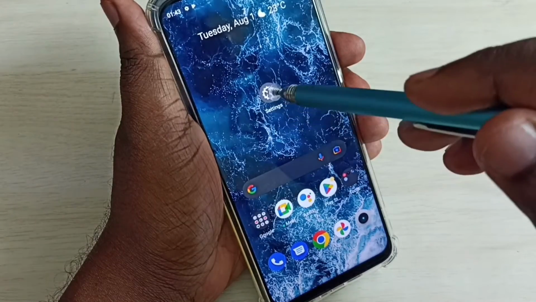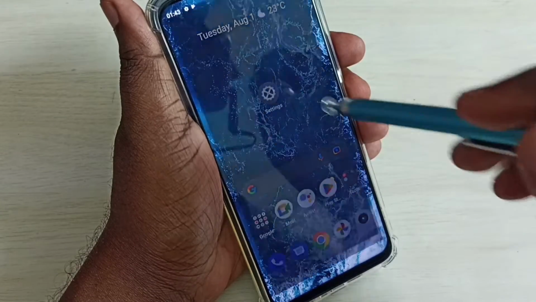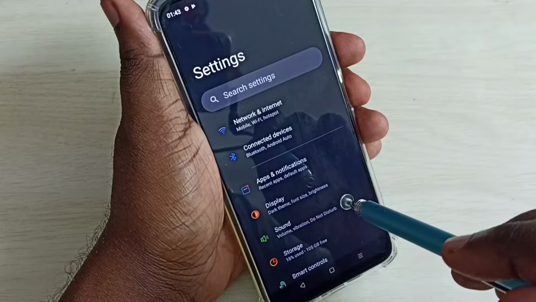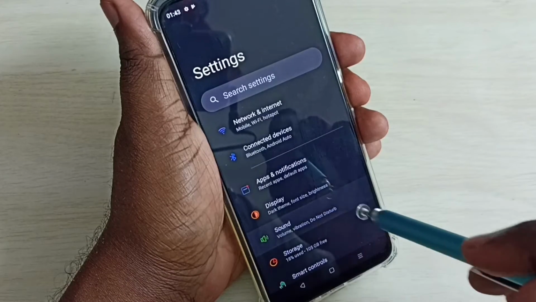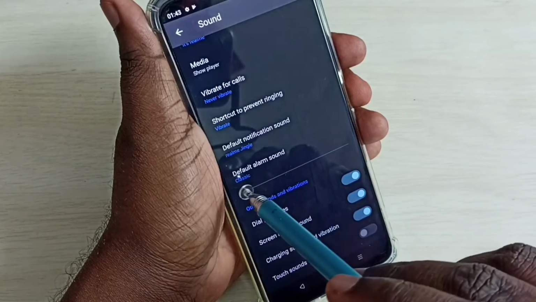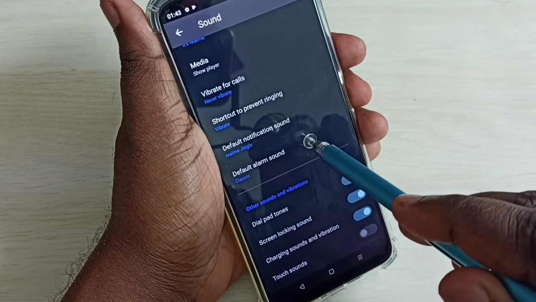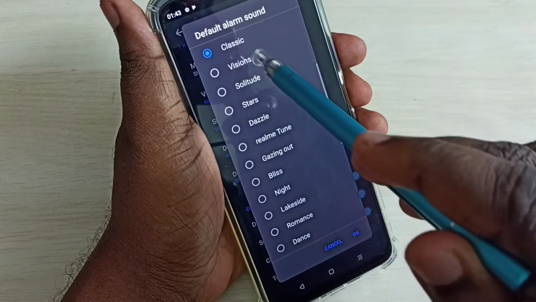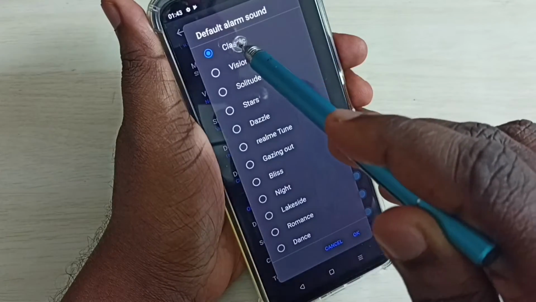Go to settings, tap on the settings icon, then select sound, then go down. Here we can see default alarm sound, tap on that. So the default alarm sound is classic.